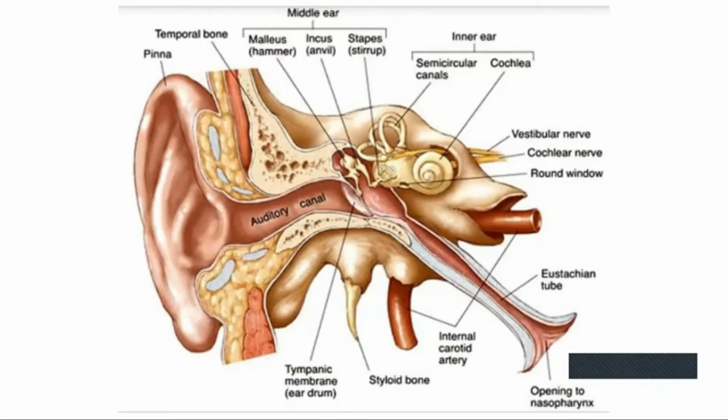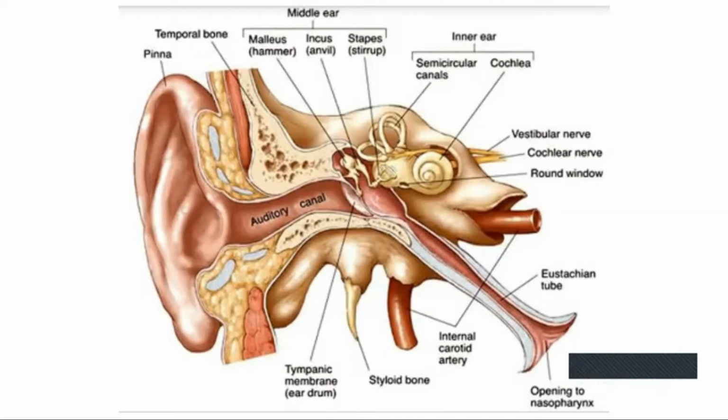Another function of the eustachian tube is that it protects the tympanum by balancing the pressure on either side of the tympanum.